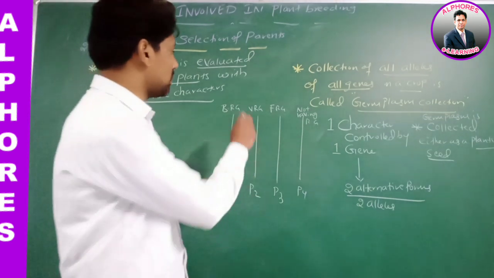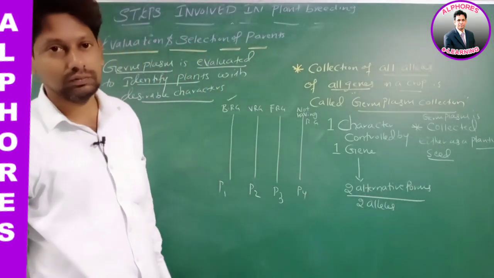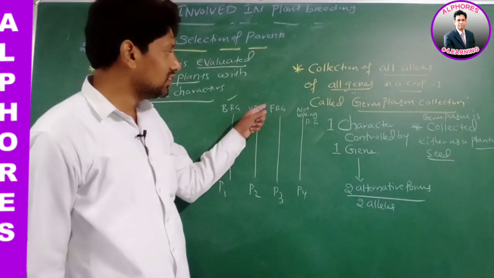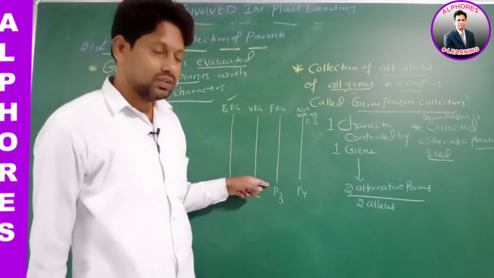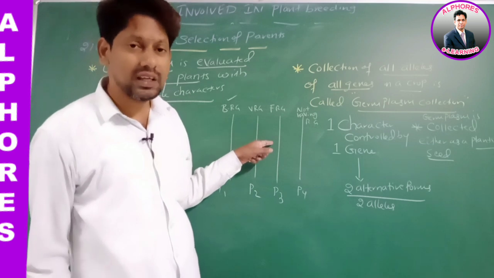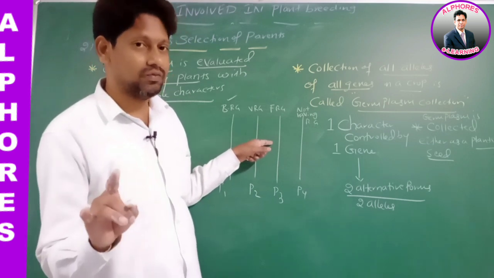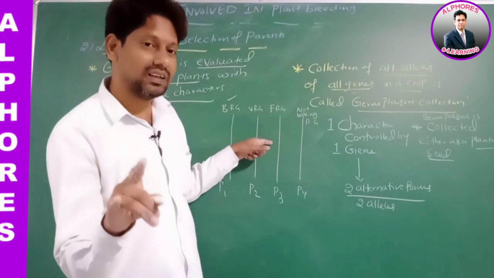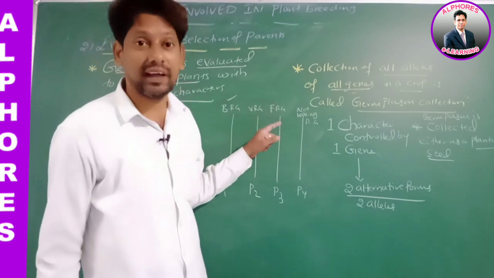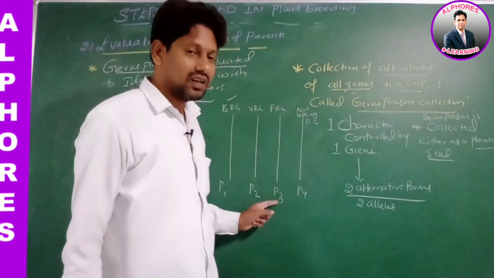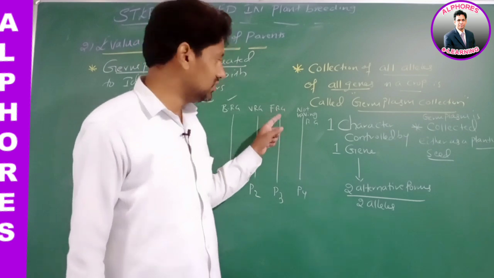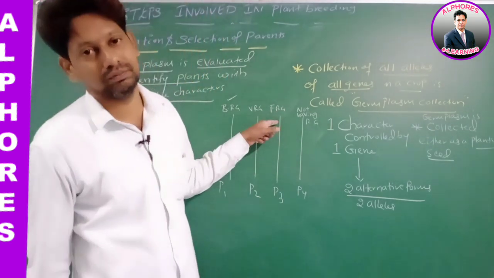We came to know that this plant is with a bacterial resistant gene. Now we started evaluating this plant, checking the genes present in it. We came to know that this plant is not having a viral resistant gene. Be careful: we want to produce a plant which is bacterial and viral resistant. It means we are searching for the bacterial resistant gene and the viral resistant gene. By evaluation of germplasm, we came to know that this plant is not having a viral resistant gene.